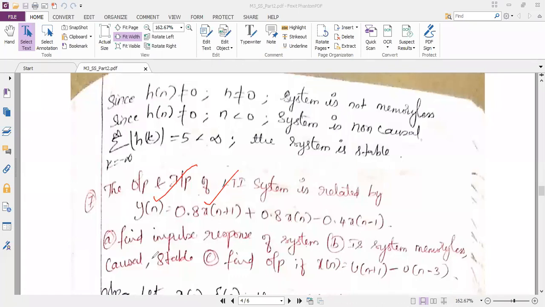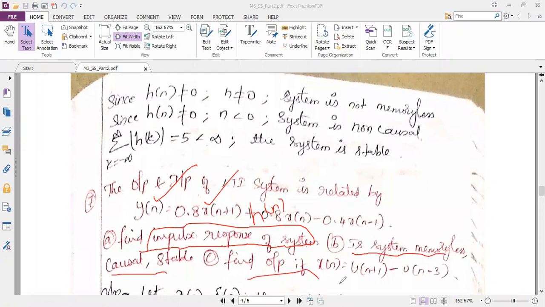They are asking: find the impulse response of the system. Impulse response means the variable is h of n. The second sub question is, is the system memoryless, causal and stable? And in the third sub question, they are asking to find the output if x of n is equal to u of n plus 1 minus u of n minus 3.